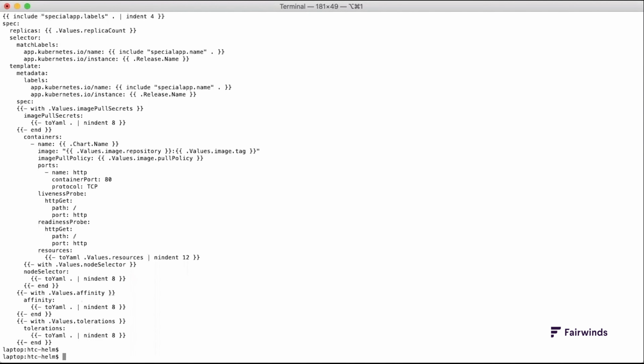To get started creating your own Helm charts, use the helm create command to create a chart that you can edit. I've run helm create special-app and then looked at some of the contents of that directory. I see that it creates a values.yaml and a Chart.yaml, which contains metadata about your chart, and within the templates subdirectory, an initial ingress, deployment, and service for you to get started with.